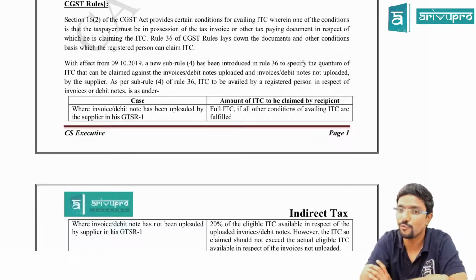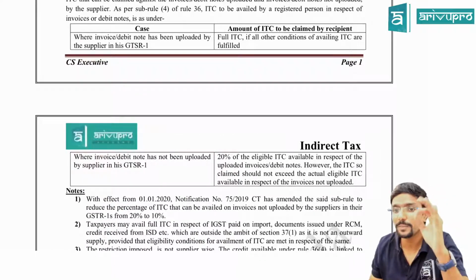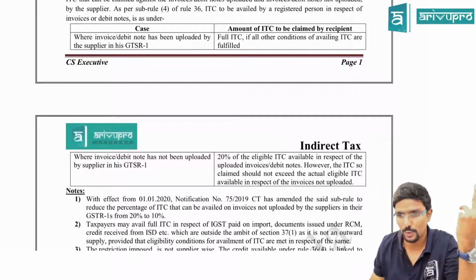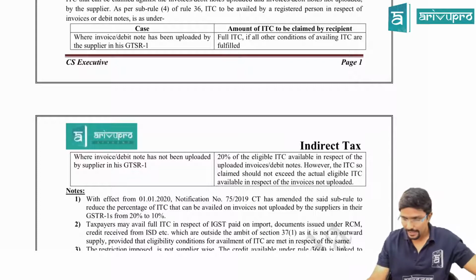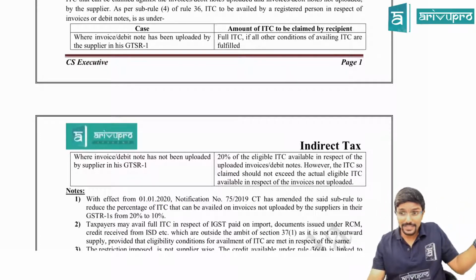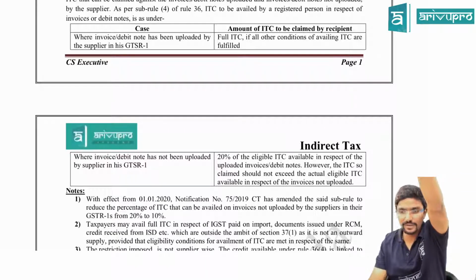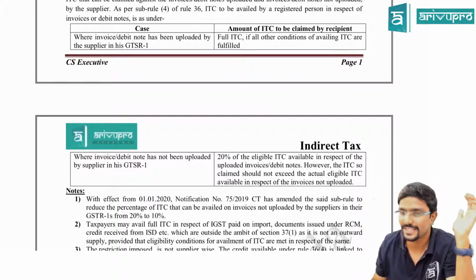As per sub-rule 4 of Rule 36, ITC to be availed by the registered person in respect of invoices or debit notes is as under. Please pay attention. Where the invoice or debit note has been uploaded by the supplier, I have purchased the goods, paid the tax, and the supplier has issued an invoice and uploaded it in his GSTR 1, which he will file with the GST department. In that case, full ITC is available if all other conditions of availing ITC are fulfilled.